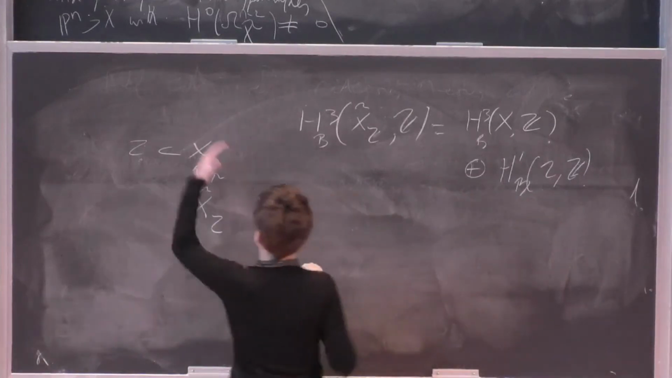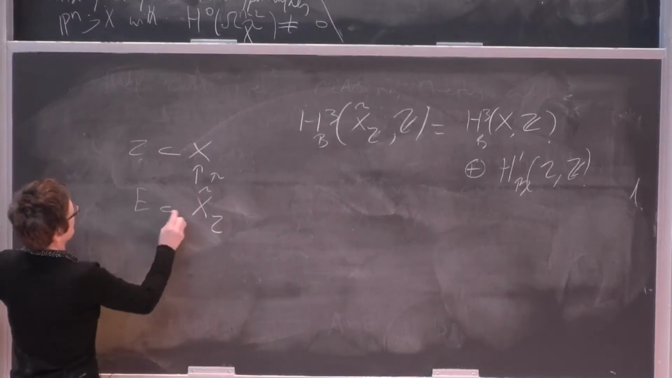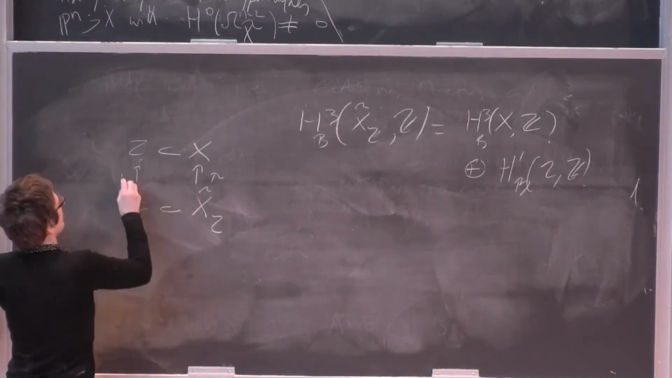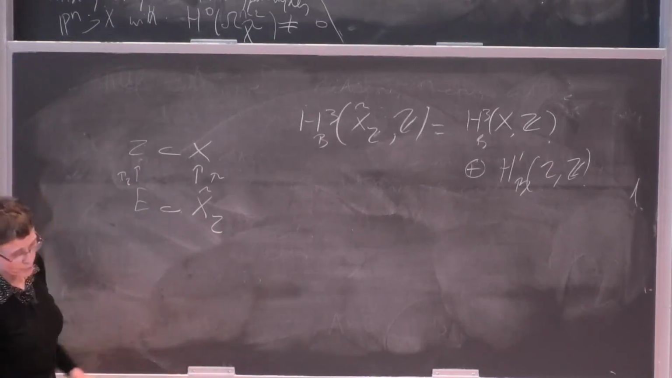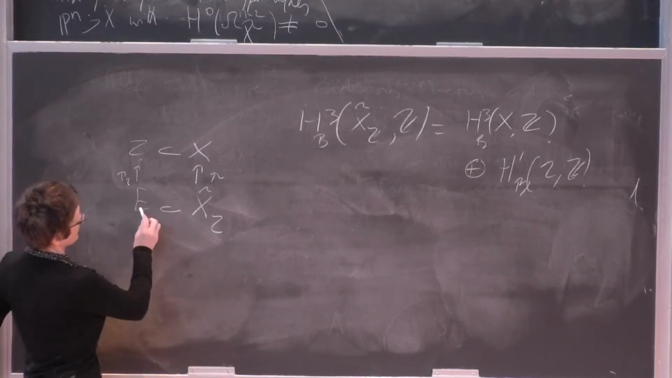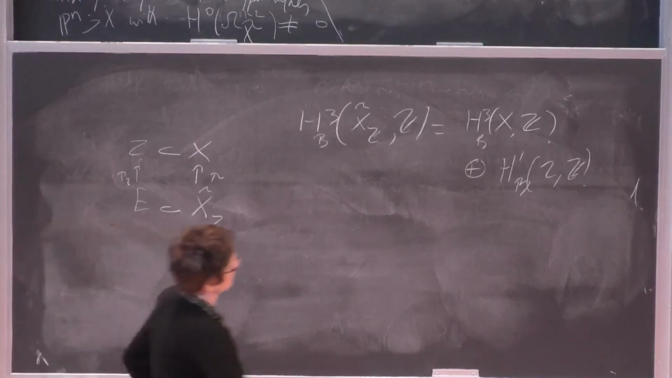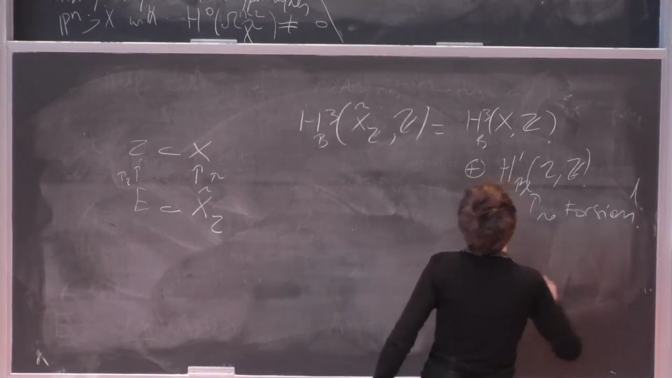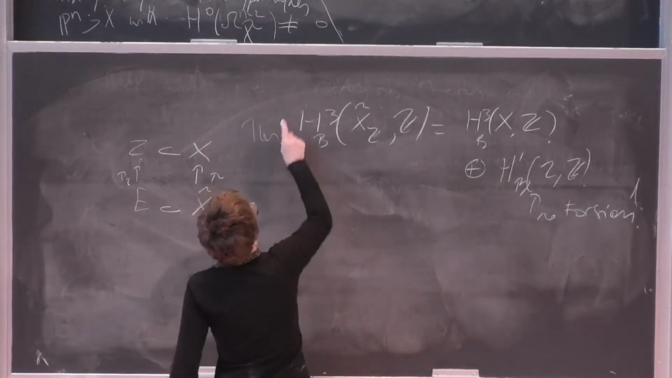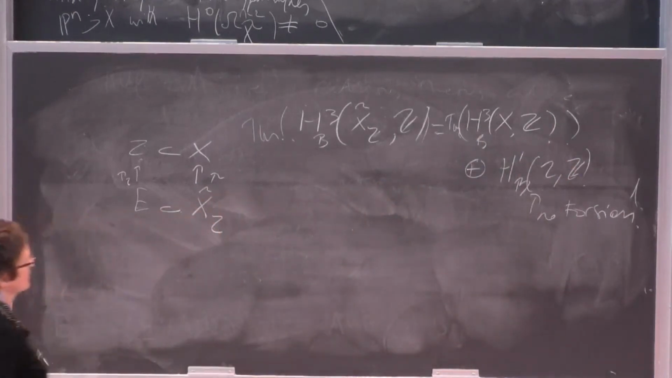Which is mapped to the cohomology of here, just by here you pull back to the exceptional divisor, and then you push via the Gysin morphism from the exceptional divisor to this. And again, this one has no torsion. And so you conclude that by taking torsion, you get the same group.